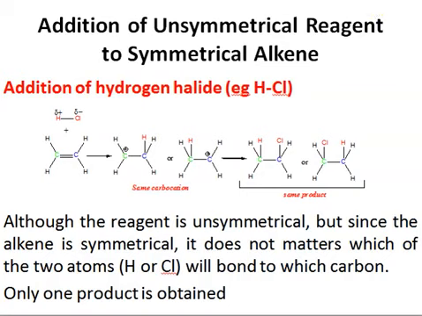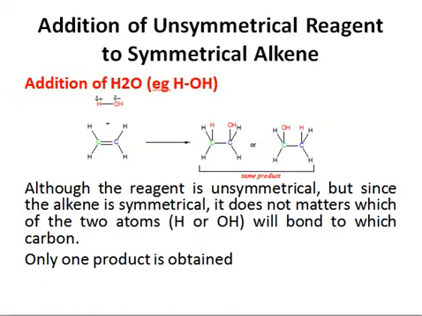So let's consider another example. Here we have again an unsymmetrical reagent and a symmetrical alkene. You can see, if we break the bond between carbon and carbon here, both of the fragments are exactly the same, right? So this alkene is symmetrical, but if I break this bond from the center, here we have a hydroxyl and a hydrogen, so both of these parts are different, right? So this is a case of unsymmetrical reagent and symmetrical alkene, right?